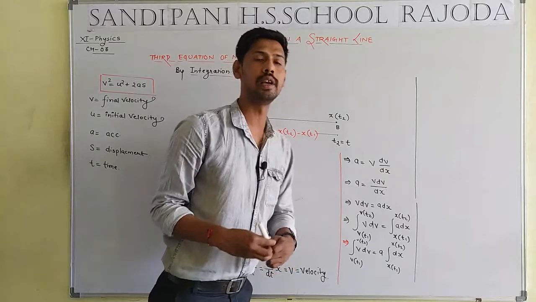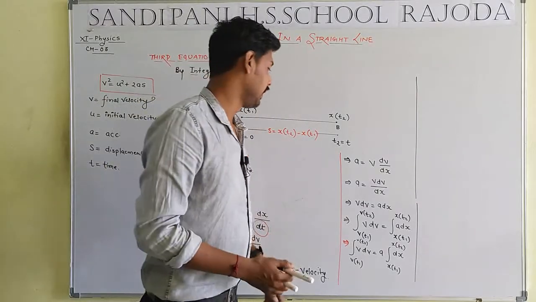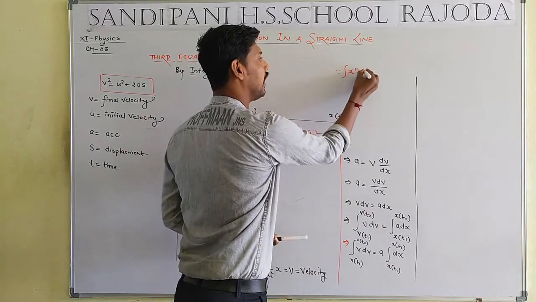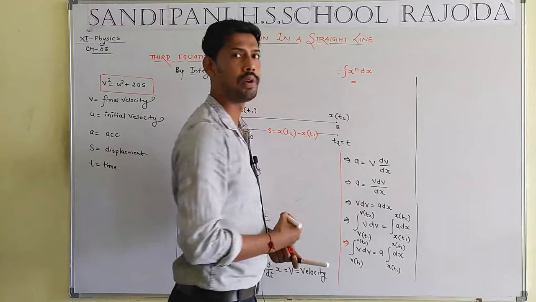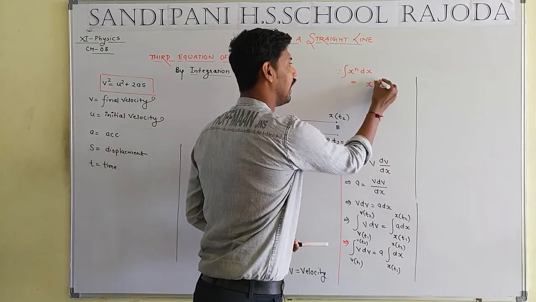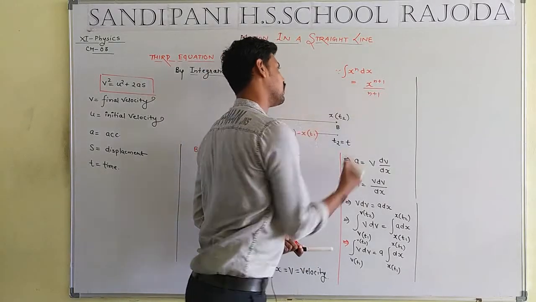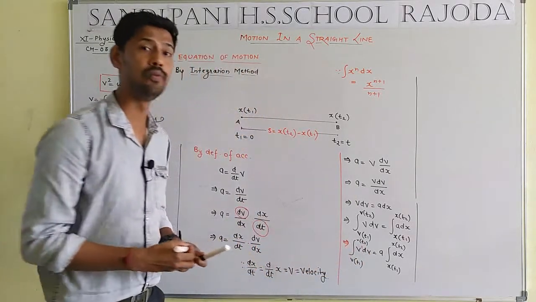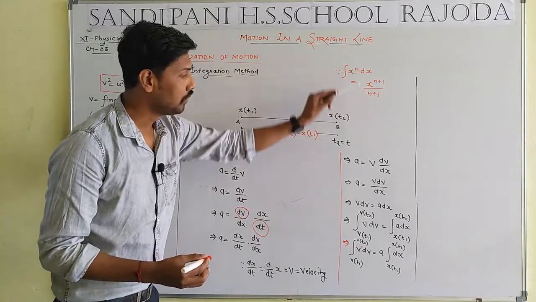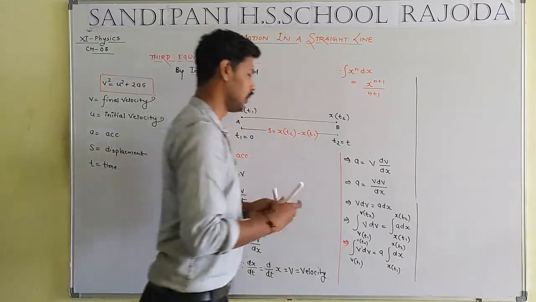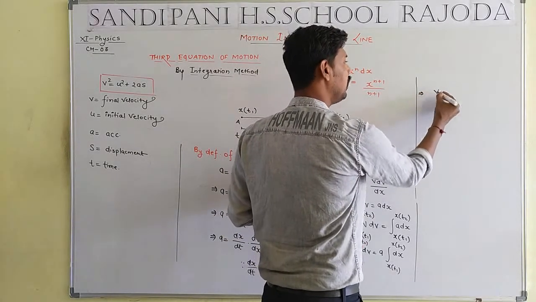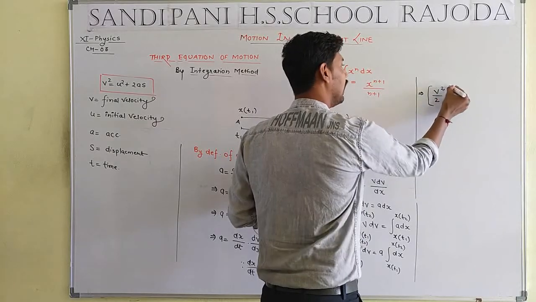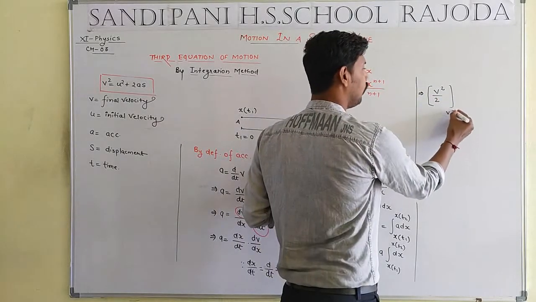Student, now time to take a simple concept regarding integration. We know the integration of x to the power n dx. What is the meaning of the x to the power n? x to the power n plus 1 whole by n plus 1. Sir, why am I telling this? Look carefully here: integration v dv, v to the power 1, that means n will be equal to 1. So v to the power 1 plus 1, that means v squared by 2, and the limit will be vt1 and vt2.